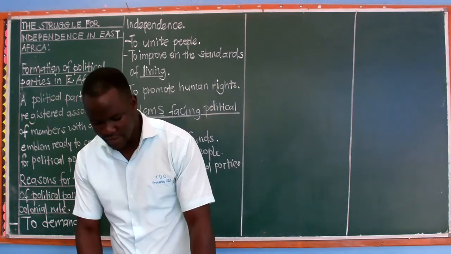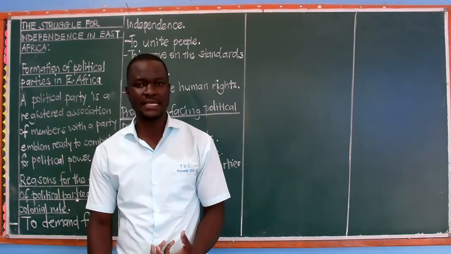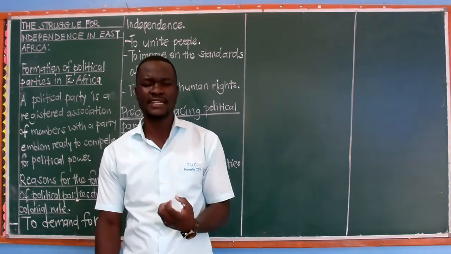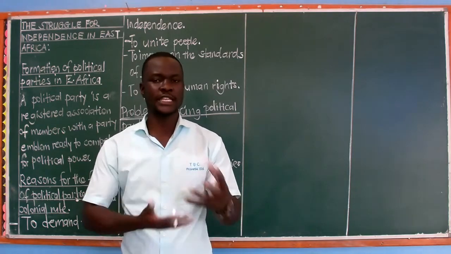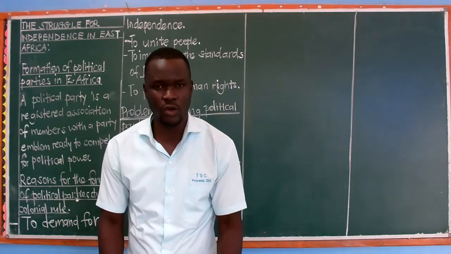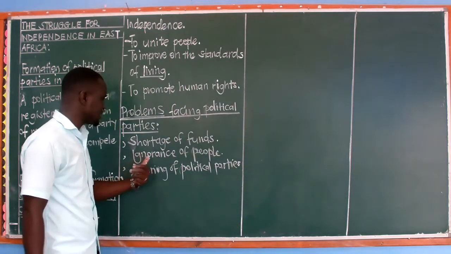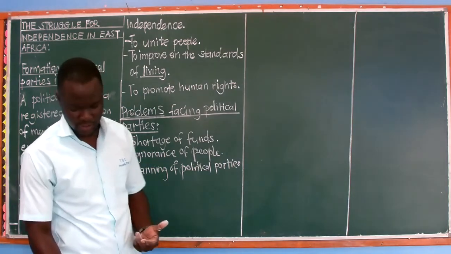Solutions to the problems facing political parties: we have carrying out what we call mass education, that is sensitization of people. Educating people about their rights, and on what they are supposed to know, such that we avoid them being ignorant. That is to fight against ignorance.